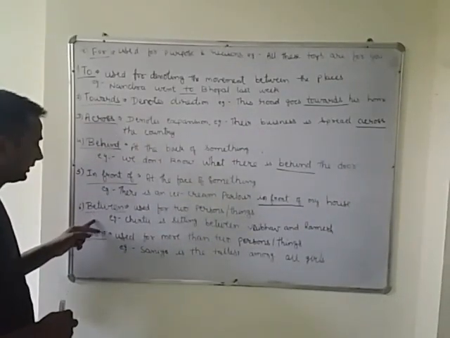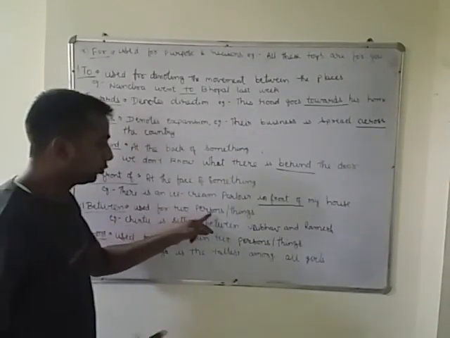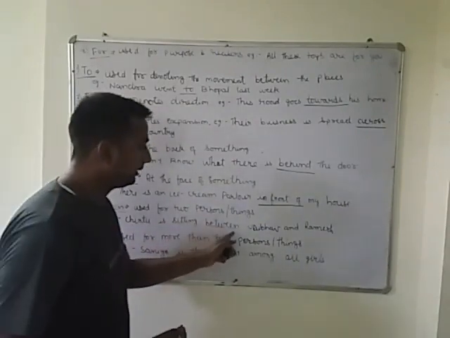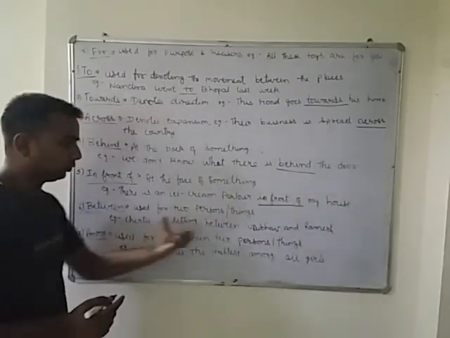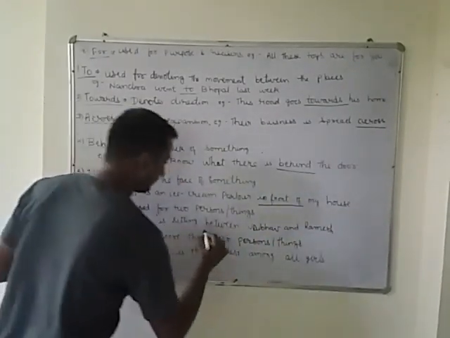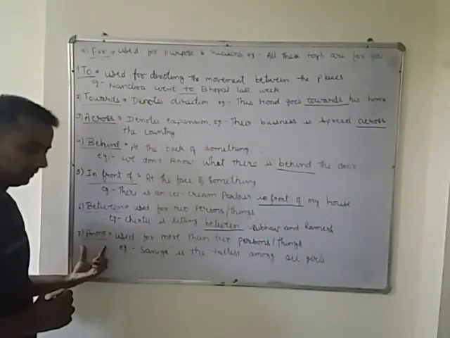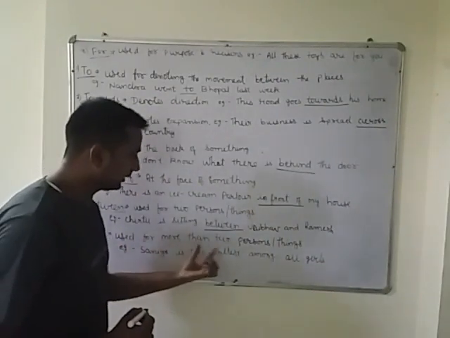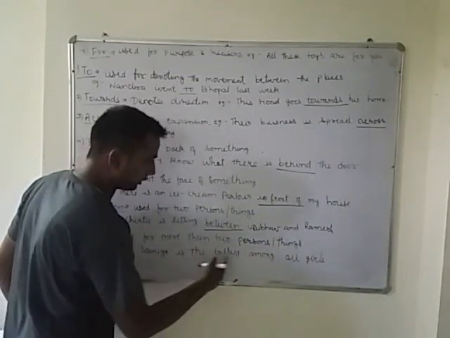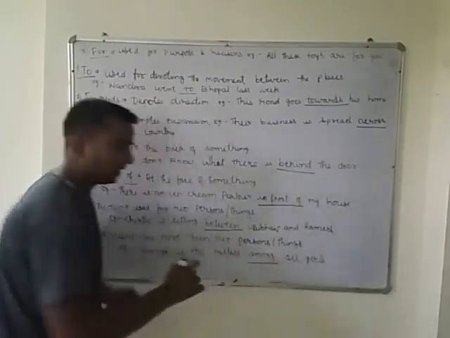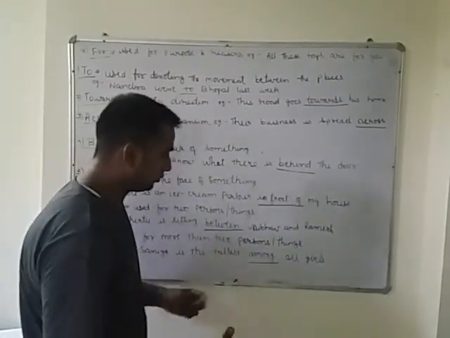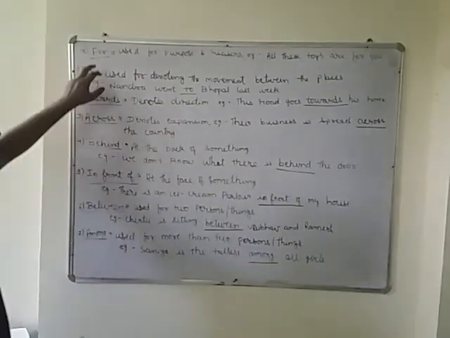The sixth one is between. Between is used for two persons or things, like Chintu is sitting between Vaibhav and Ramesh. Two persons are there, so we use between. Then among. Among is used for more than two persons, like Sania is the tallest among all girls. There are many girls, more than two, a group of girls, so we use among.